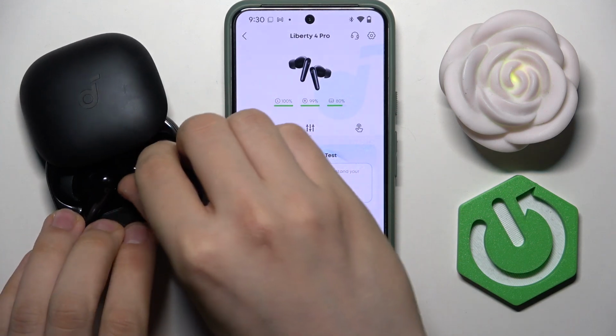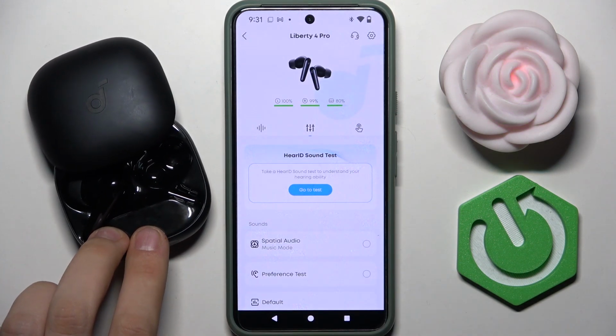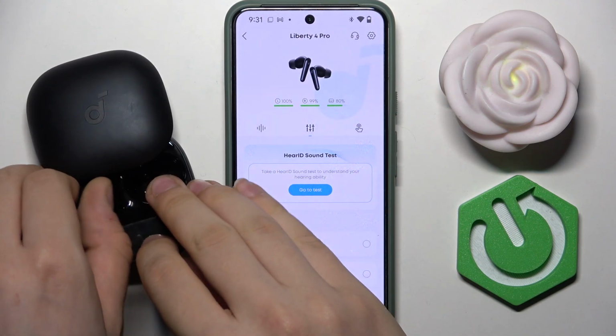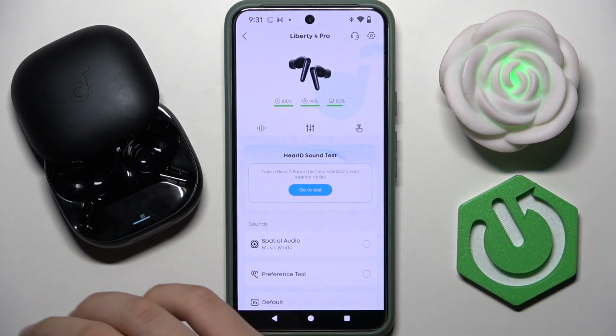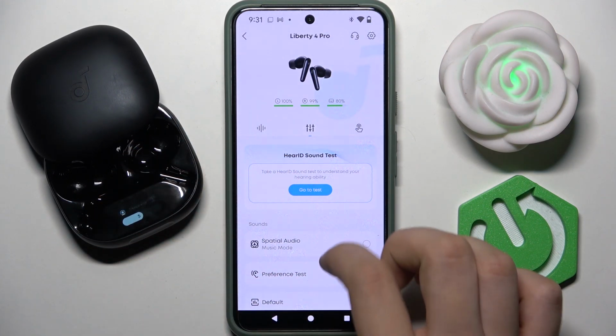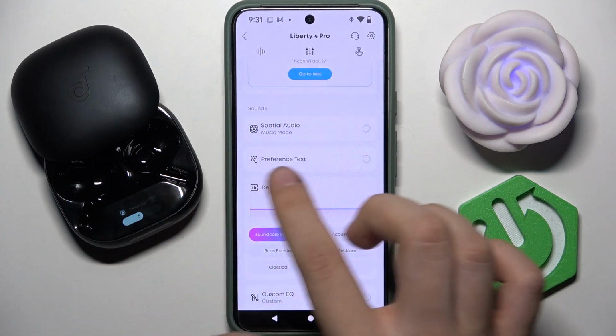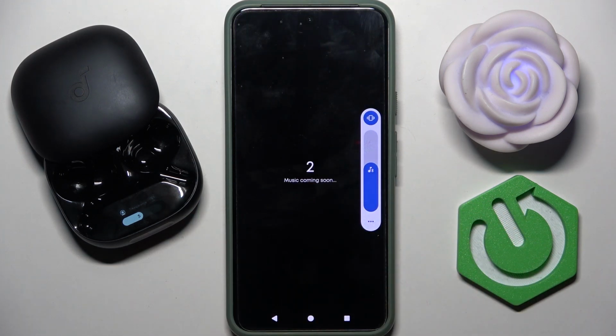At first we have to take out our headphones, the right one and the left one. And now we have to scroll down until we see preference test. We have to tap on it, and here as you can see, music coming soon.